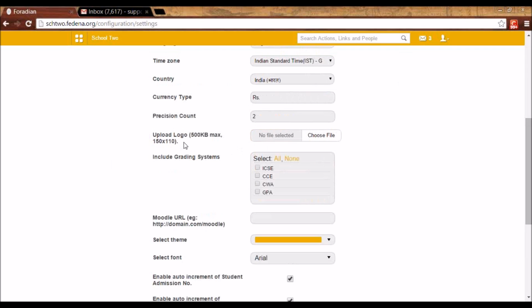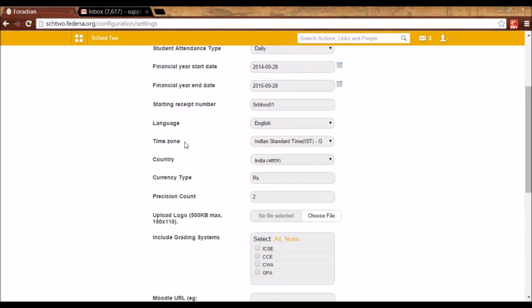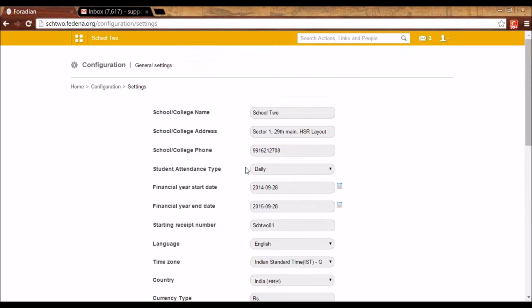Then you will see another plugin called Mobile. A mobile version of Fedena is available, and you have a good set of functionalities that you can use in the mobile version as well. The interface of Fedena is configured for your mobile as well when you enable the mobile plugin in Fedena.